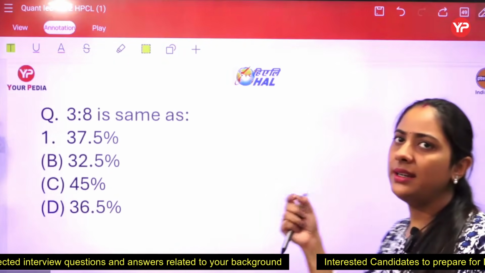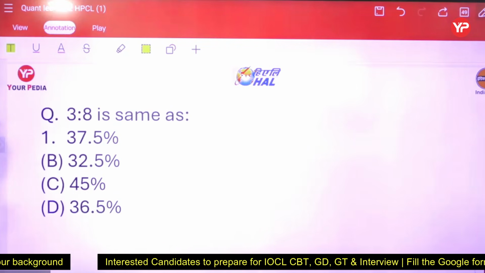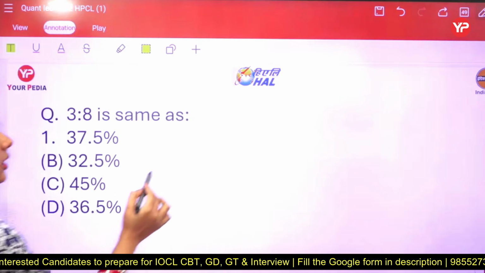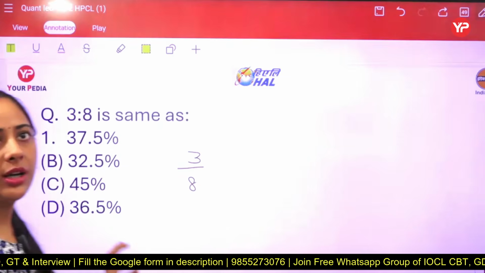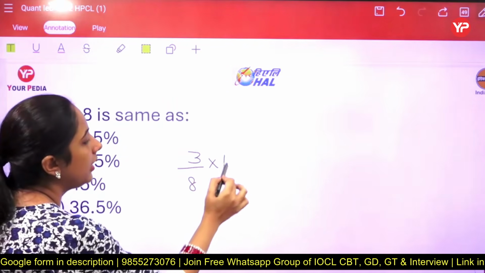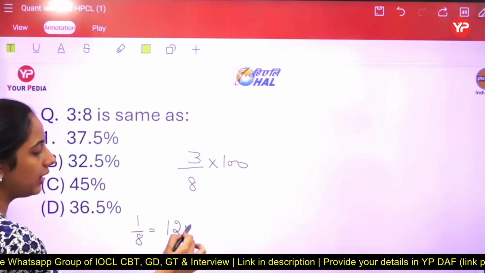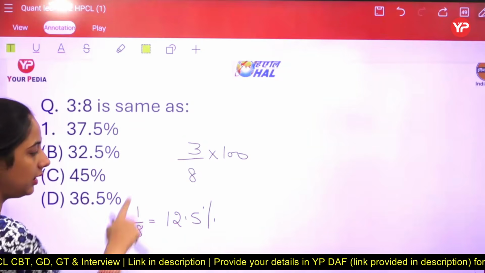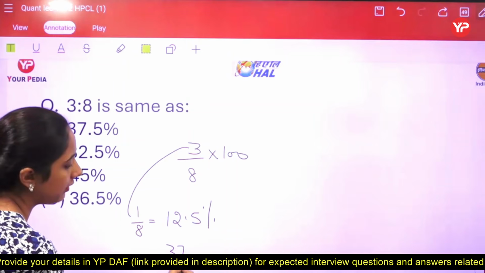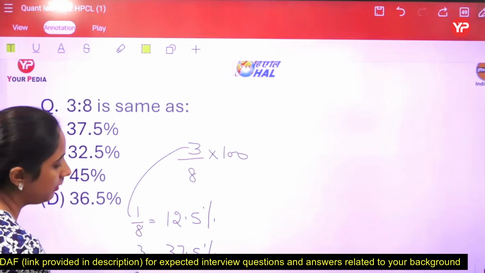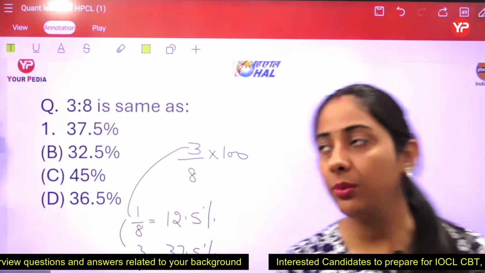The next point is a little bit of a point that I have to tell you here. If a ratio is there like 3:8, then how do you convert it into a percentage? Students, whenever a ratio is there, you just have to write the ratio in the same manner in the form of a fraction. So this becomes the numerator, this becomes the denominator, and it has to be multiplied by 100. But we know that 1/8 is equals to 12.5. In the same manner, this is 3 times, so it can be 3 times of 12.5 which is 37.5. You can also do it by relating. The other method is the basic one where you do cutting and you come to know the answer.